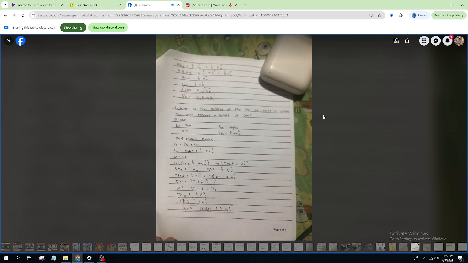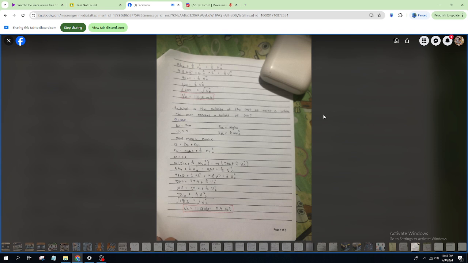And if we square root it, to cancel out the square, v of C is equal to square root of 141.2, and if we calculate it in a calculator, the answer will be 11.9 meters per second.